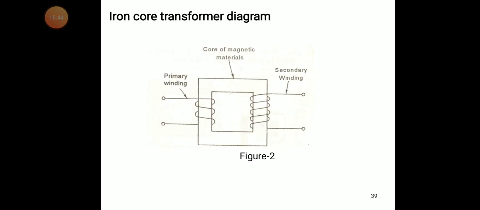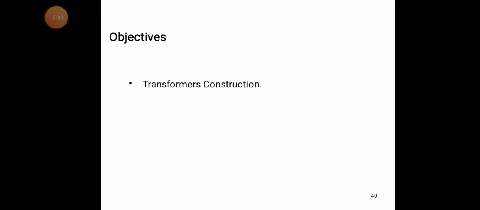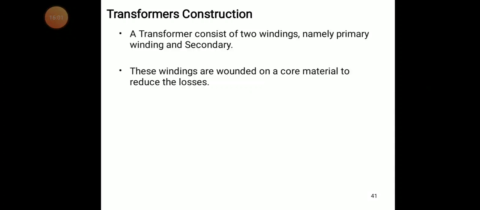So next. Objectives. The objective of this class is transformer construction. Now we are going to discuss the transformer. What is there in the transformer? Simply, in the transformer we have the primary winding and secondary winding. So we try to discuss in detail.